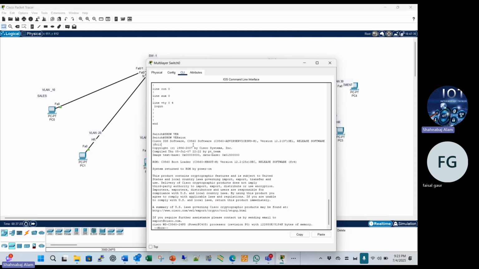Cisco IOS software, C3560. This is the model number, and you also see here the IOS currently running on this switch, the IOS image, and version 12.2.